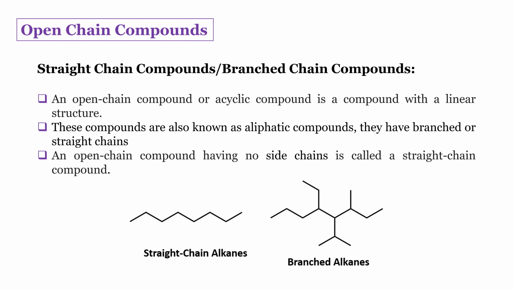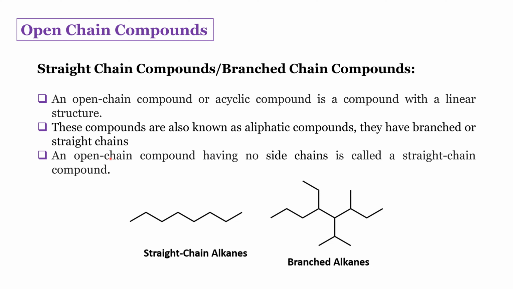First of all, let us see open chain compounds. Open chain compounds are also called alicyclic compounds, and these compounds are linear in nature. That is, they will be open chained; these won't have any cycles in their structures. That's why they are called open chains. These compounds are also generally called aliphatic compounds, and they may have either branched or straight chains.